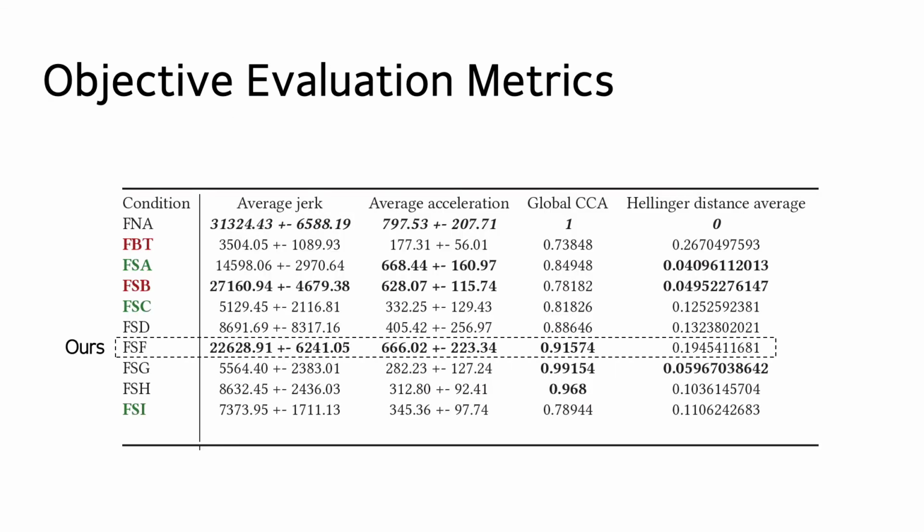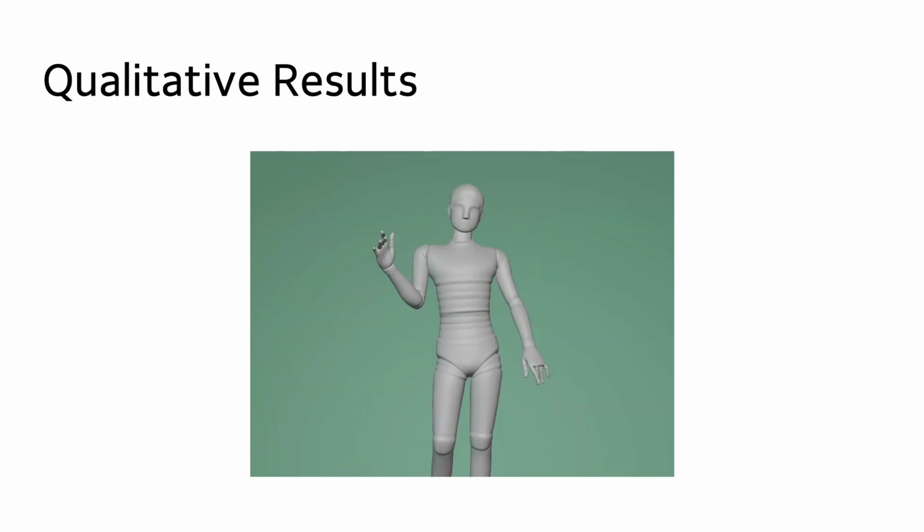Here we further evaluate the performance of our system according to a number of objective evaluation metrics. As it can be noticed, our system FSF is one of the top 2 systems that are closer to the natural motion system FNA in terms of average jerk and acceleration, and one of the top 3 systems when it comes to global CCA score. Here we show some qualitative samples of the generated full body motion of our proposed framework.